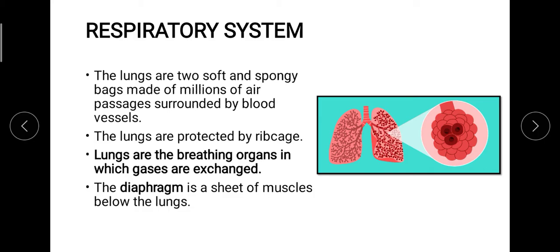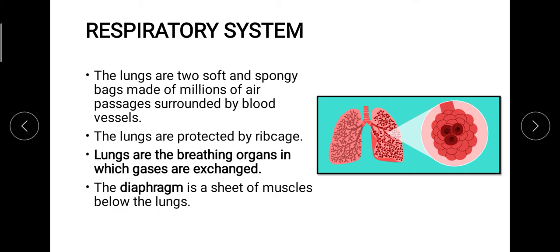So what is it? The lungs are basically two in number, and they are soft and spongy bags with millions of air passages inside them. As you can see over here, they consist of multiple balloon-like structures. These balloon-like structures are the main site that behaves as the exchange site. As I was telling you, we utilize the oxygen that we have inhaled for the conversion of food to energy.